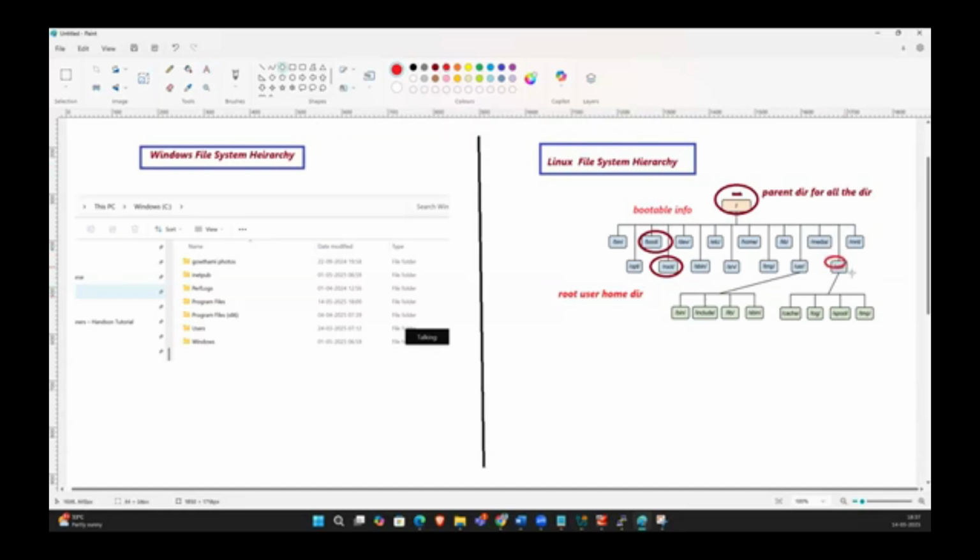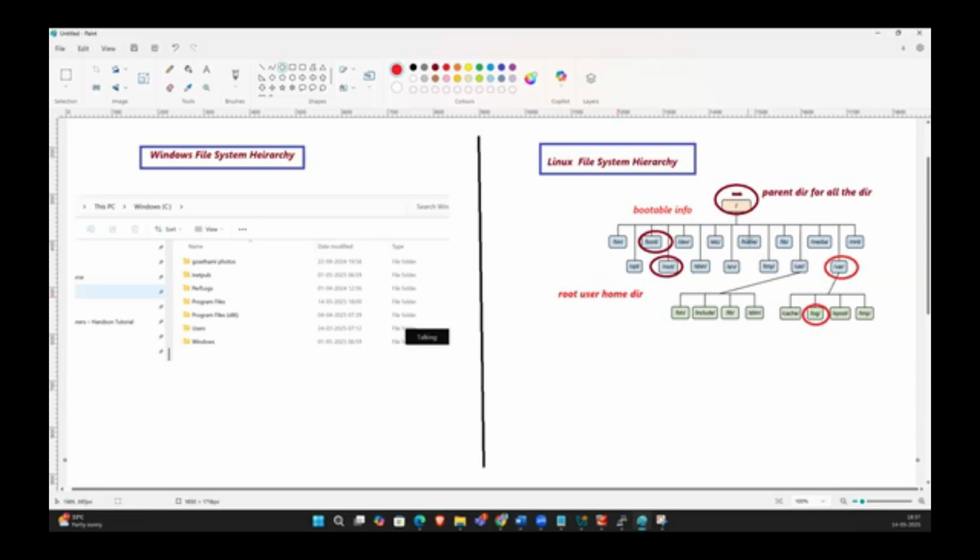And /var is the variable information, the log information. The log information will be available in var. Now, this is the root user's home directory. We have two types of users: one is a normal user, the other is the root user. The root user is the super user, root can do anything.